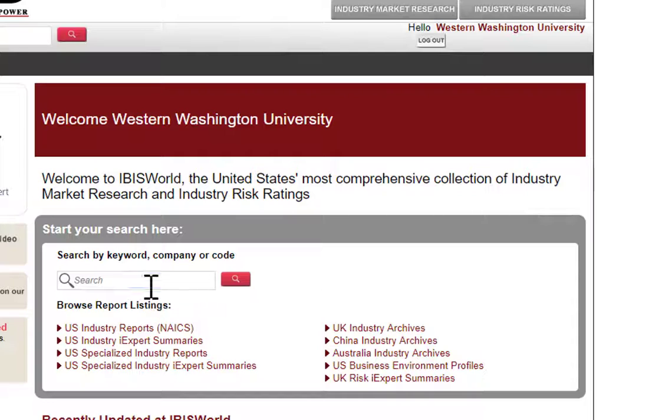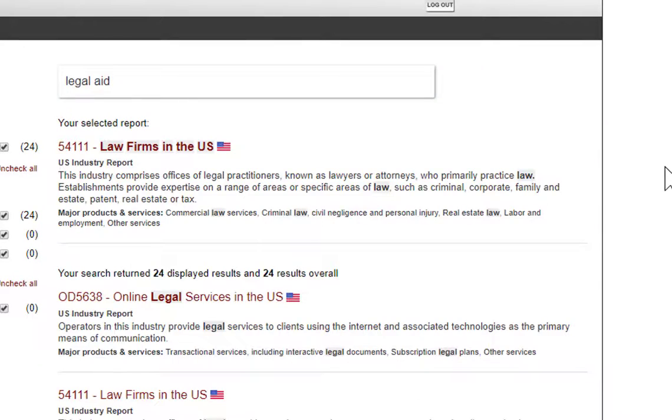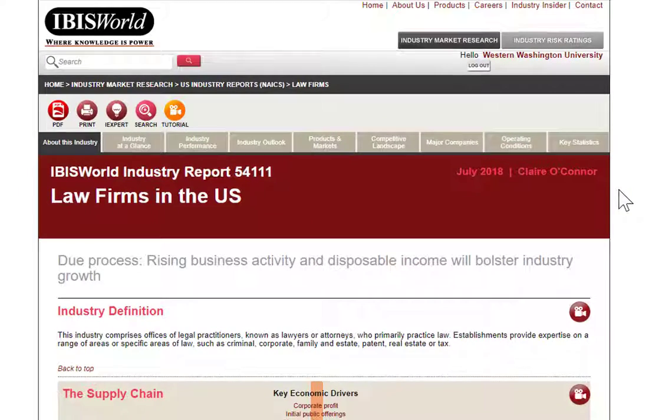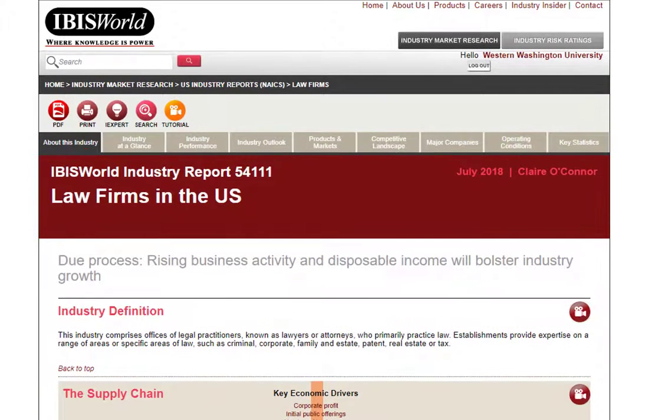If I went in and did a search for legal aid, what I will find mainly are going to be industry reports related to commercial law firms. Well, in many cases, when looking at an industry that is related to what you are looking for, so legal issues, looking for information from a legal or law profession, you might be able to find some things that are related. But honestly, going through this industry report, so much of this is about corporate profit and about commercial law firms. They really aren't that useful.